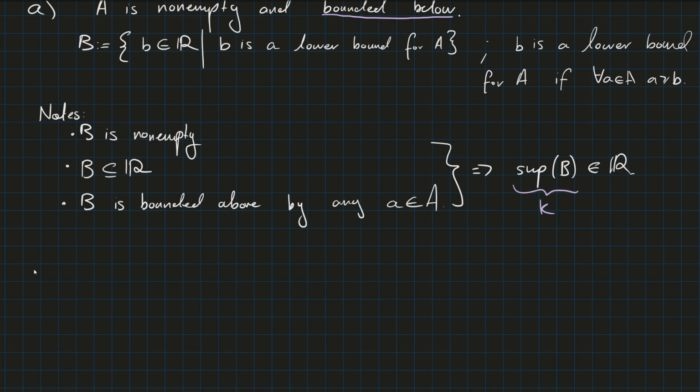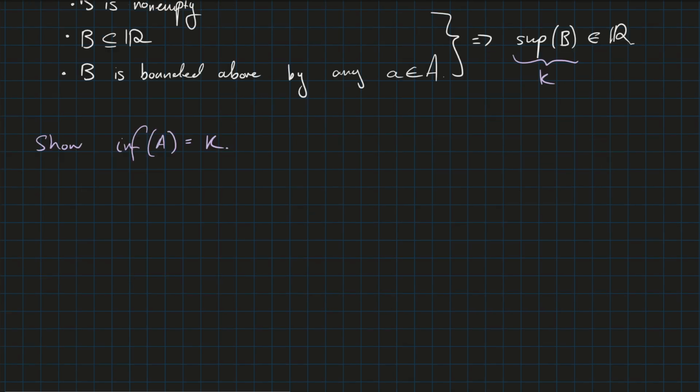From here, the remainder of the proof is to show that the supremum of B, maybe we'll call it K, is the infimum of A. The proof breaks nicely into two cases.